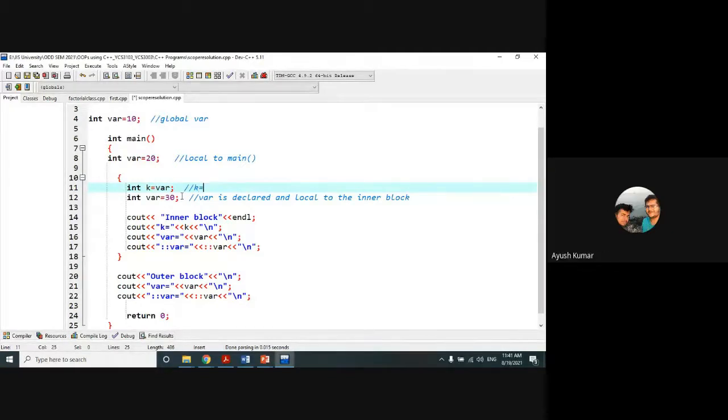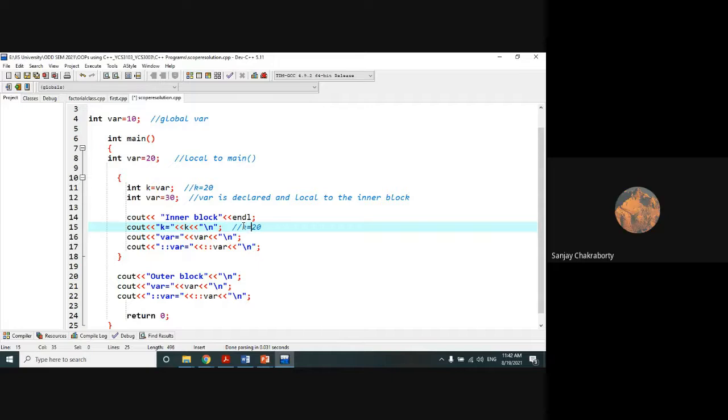20. Very good. Why 20? Because it will be assigned with the local variable, because this inner block is a part of the main block, so it cannot access the global variable. It will be assigned with the local variable. Now we have reassigned the local variable again within the inner block with the help of 30. So it will print endl here. Now, can anyone tell me what value this k will print? 20. It is clear to everyone.